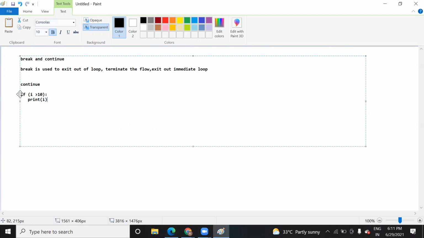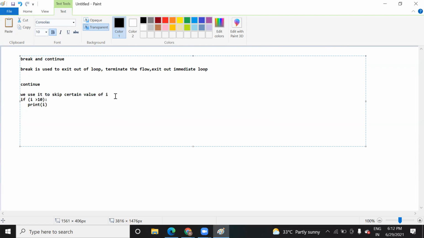But what about continue? Continue says that besides this condition, if on a certain condition you want to skip that particular value of i, then how are you going to implement that, how are you going to add it? So you said absolutely correct. I will show you how to do the implementation. For continue we use it to skip a certain condition or certain value, to skip the certain value of i.